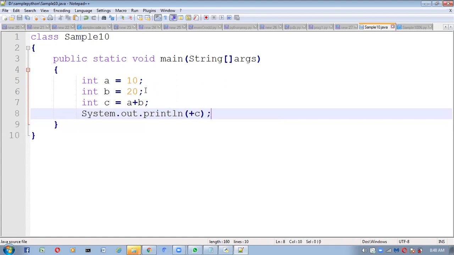Right. So now save this program. What we have to do here is compile this program and run this program. So now let me go for compilation. Go to the location where we saved this program.